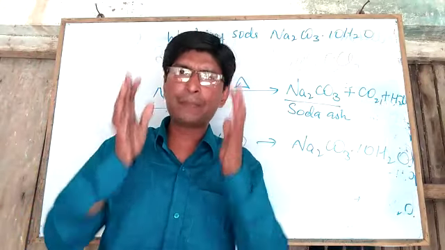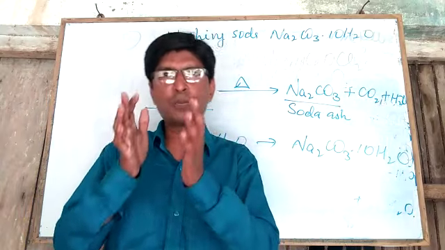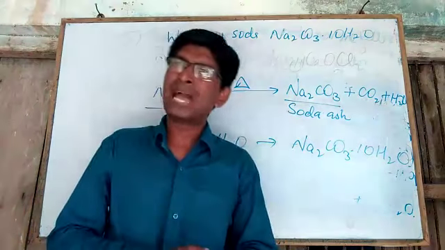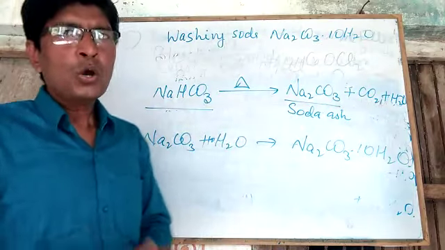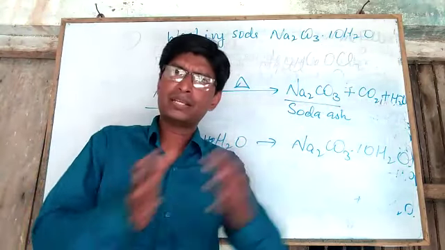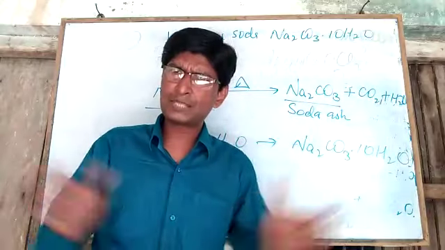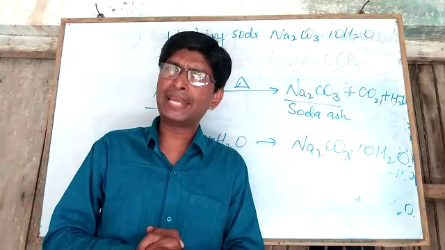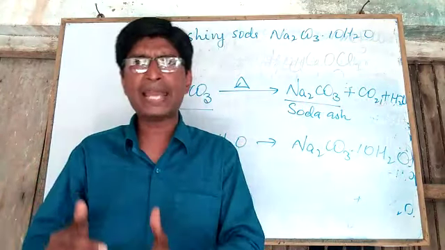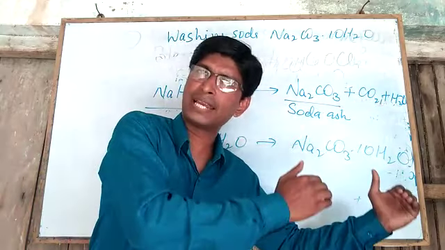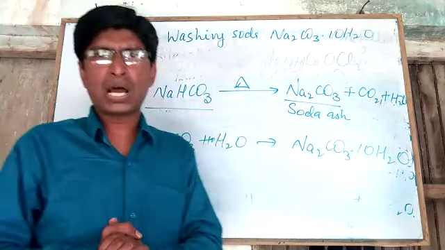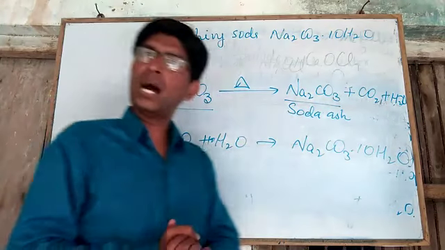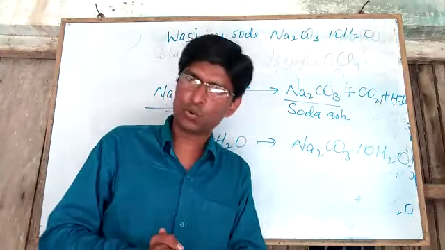For the preparation of washing soda, first of all we take brine solution, the mixture of sodium chloride and water. We pass ammonia gas into this brine solution, so this mixture is called ammoniacal brine, and now carbon dioxide gas is passed through this ammoniacal brine, and this produces two compounds, baking soda NaHCO3 and ammonium chloride, NH4Cl.